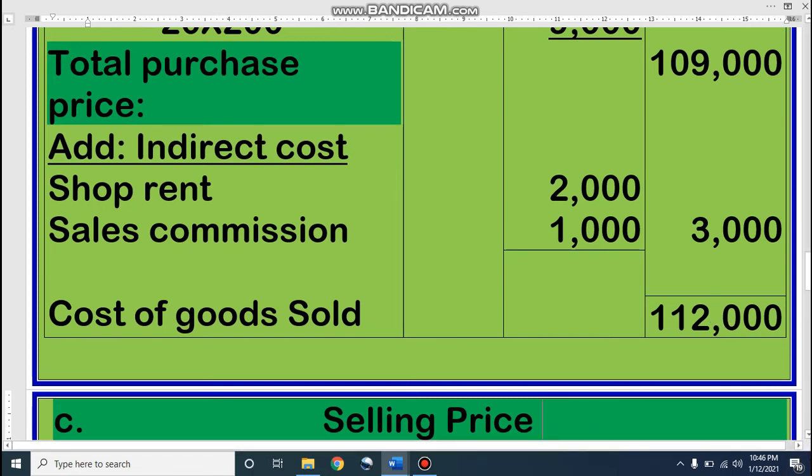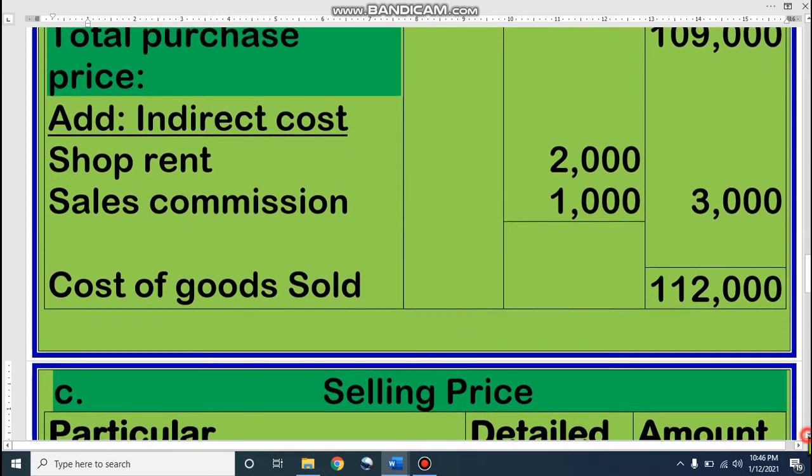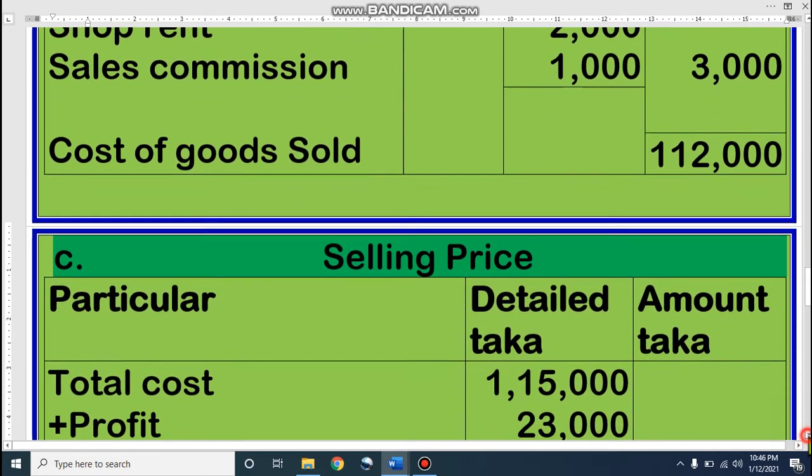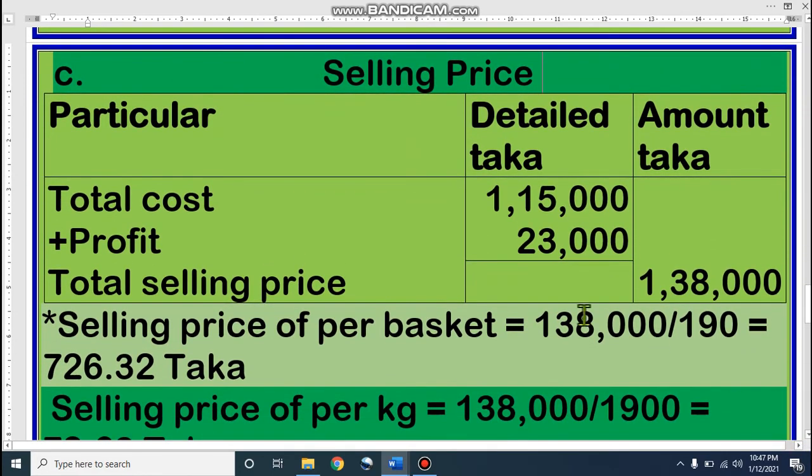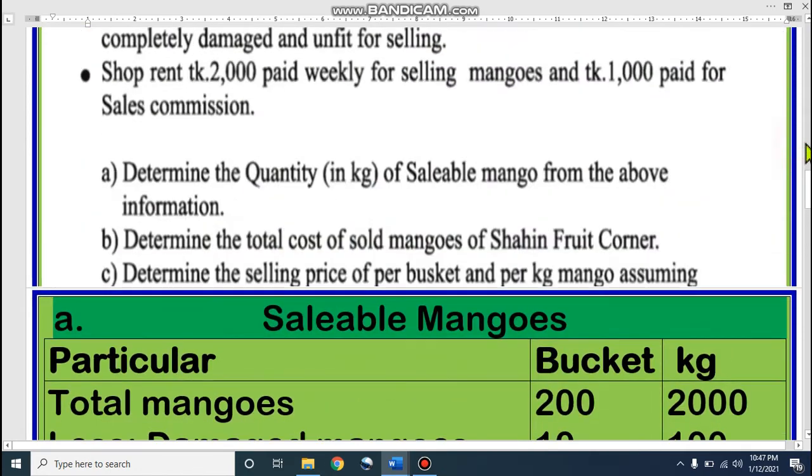Dear student, now requirement C. Here we have to find out the selling price. How can we find out the selling price? Look at the formula: selling price is total cost plus profit. That means cost of goods sold or total cost, which is 1,15,000 from requirement B, and profit is 20,000. How do we get the profit of 20,000? Let's see the question. What is the clue or information given for selling price?